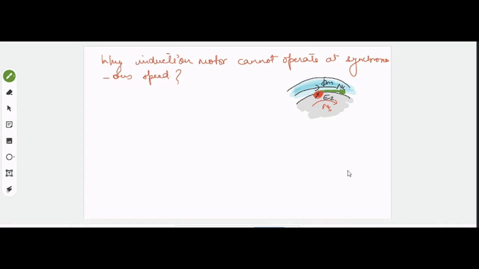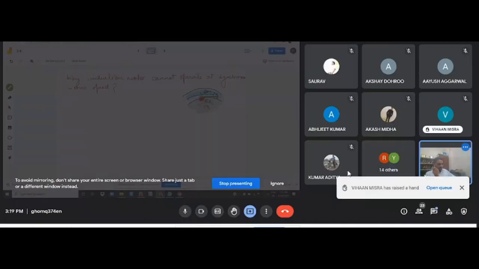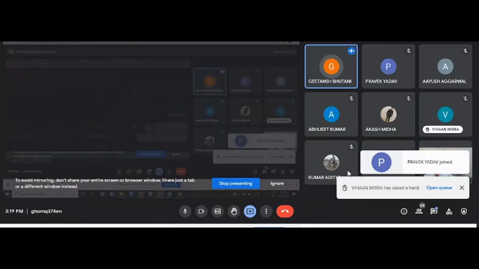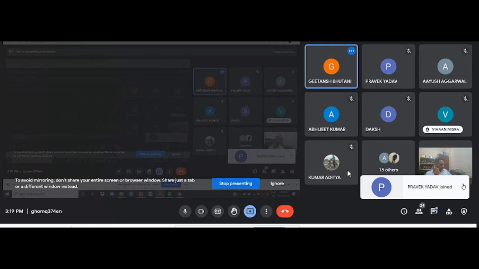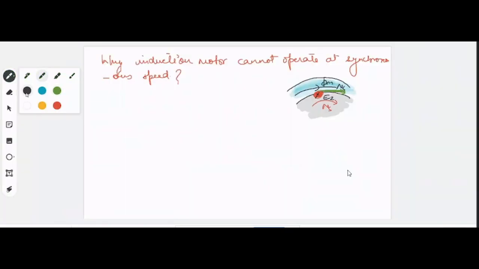I think it's clear to the class. Yes or no? Yes sir. Okay, so I think it's very clear. Now what is the expression of this synchronous speed? Raise your hands. What is the mathematical expression of the synchronous speed?